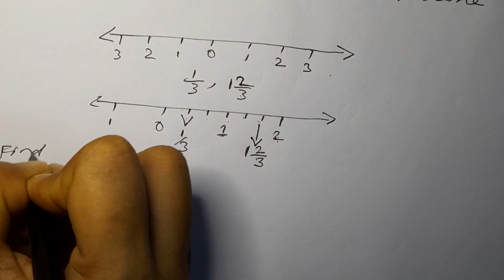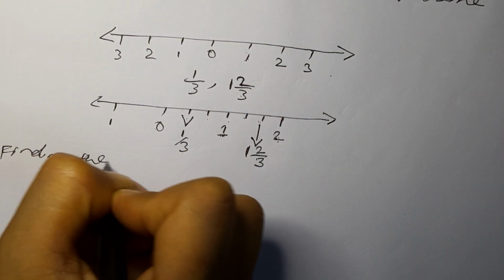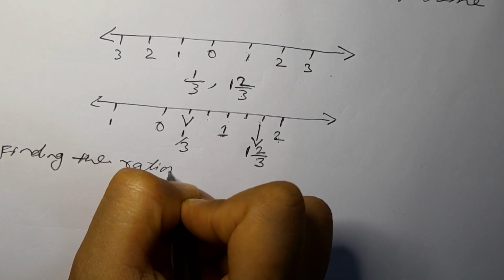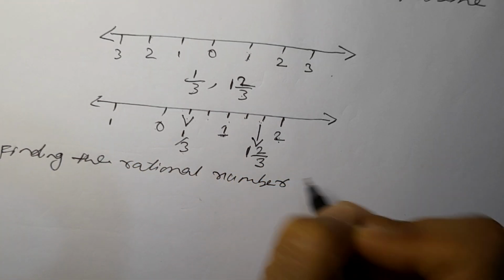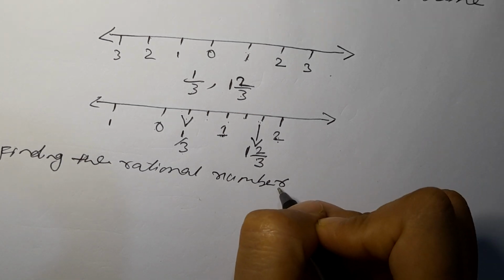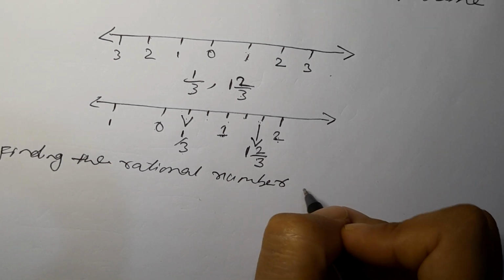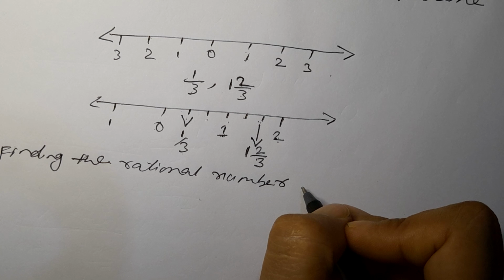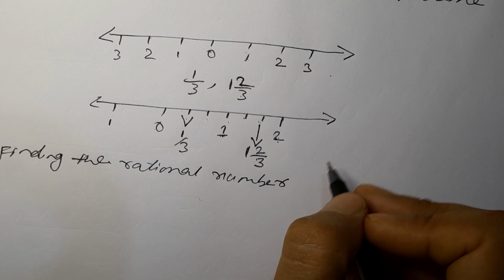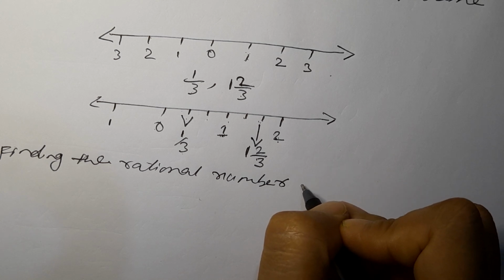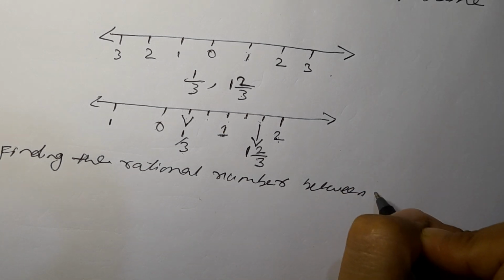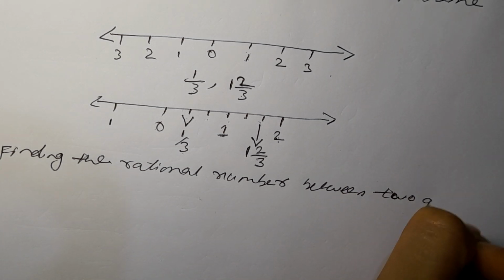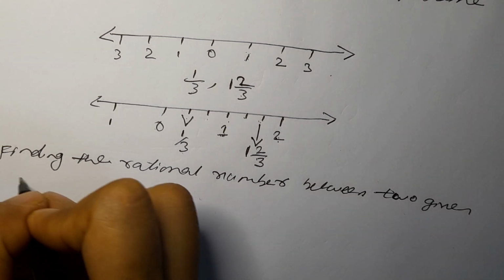Finding the rational numbers between two given rational numbers.